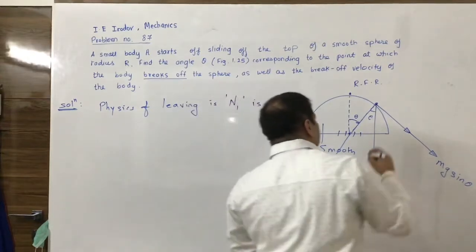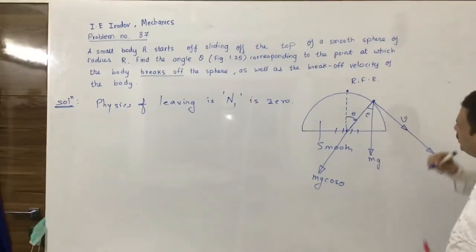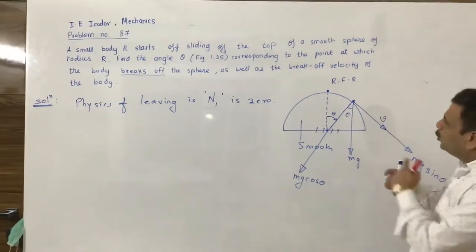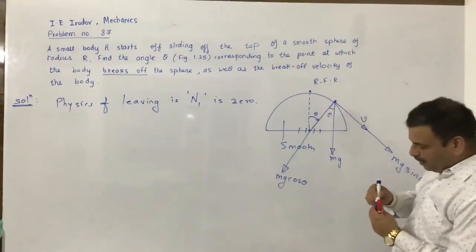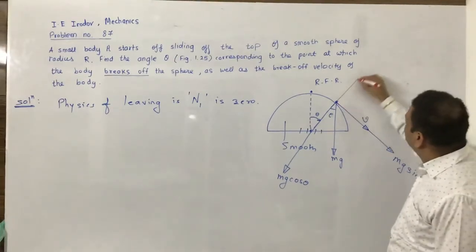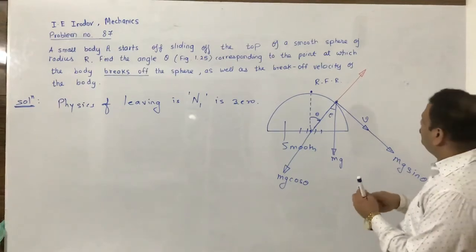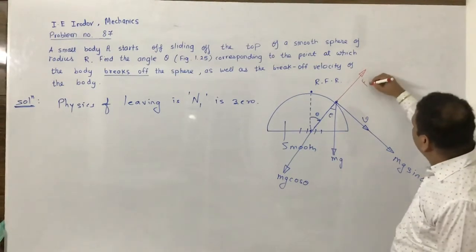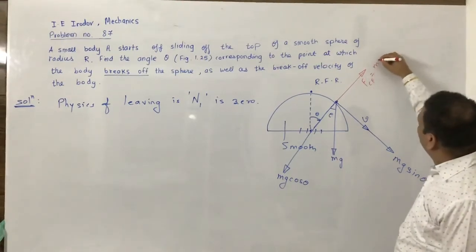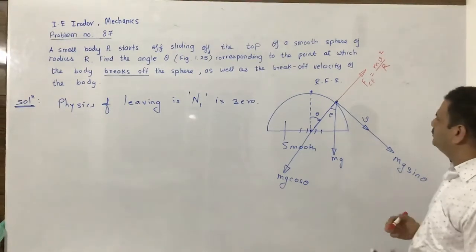Now it will acquire a certain speed v here, and due to that, if you look in the rotating frame, it will experience the pseudo force, which is also called the centrifugal force, radially outward, friends.